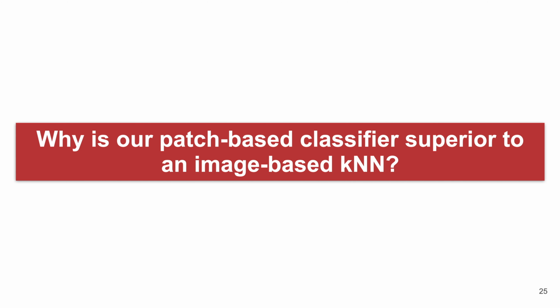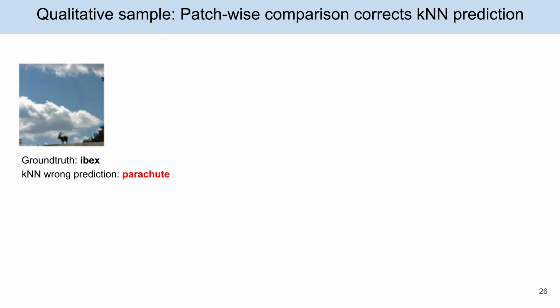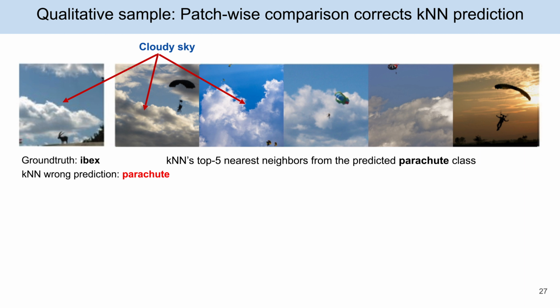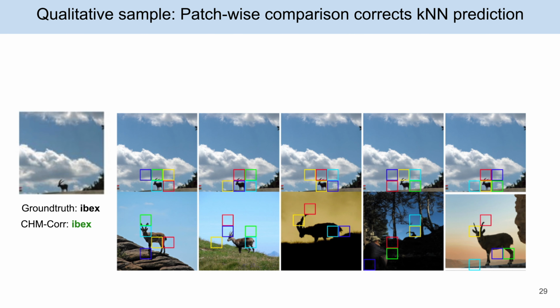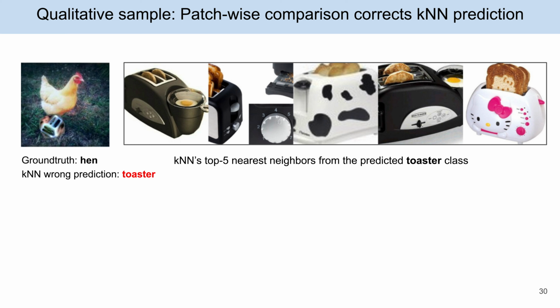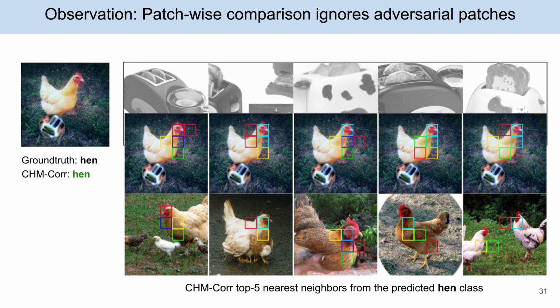So, why is our patch-based classifier superior to an image-based KNN? Here is an input image of an ibex that KNN misclassified as parachute, because the input image background matches the cloudy sky in the parachute photos. In contrast, our EMD core model correctly outputs ibex, as it only uses the patches of the animal to make its decision, discarding the cloudy background. In the adversarial setting, adding an adversarial toaster below the hen results in a wrong toaster prediction. Instead, our classifier ignores the adversarial patch and uses the head and neck of the hen to make predictions.